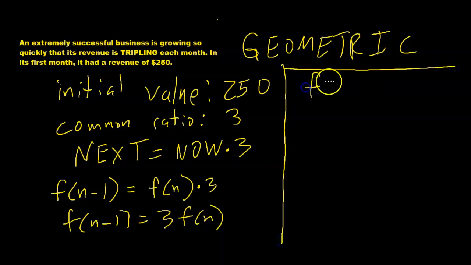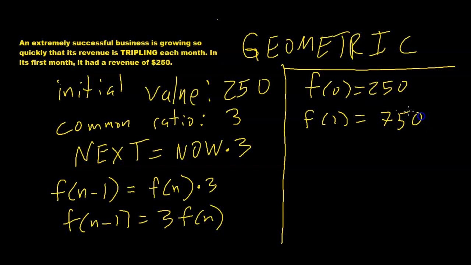Can we find some values of the function? We know that f of 0 equals 250, right? Can we find f of 1? Well, we're just going to take 250 times 3, so f of 1 would be 750. F of 2, well, we're just going to multiply by 3 again and get 2,250.